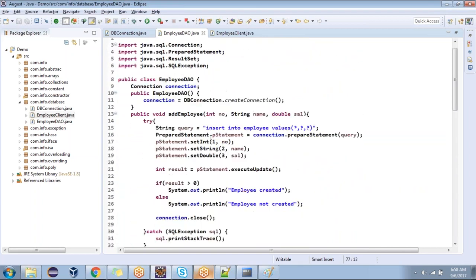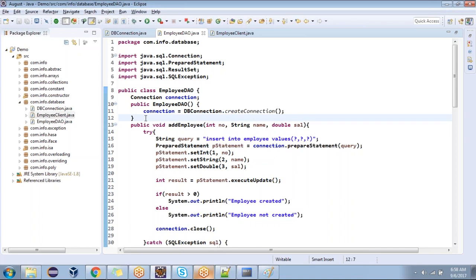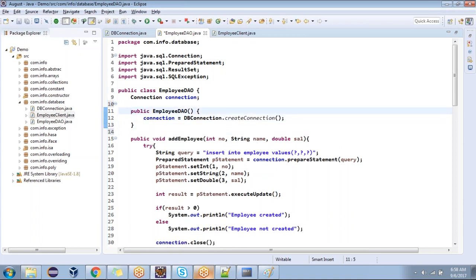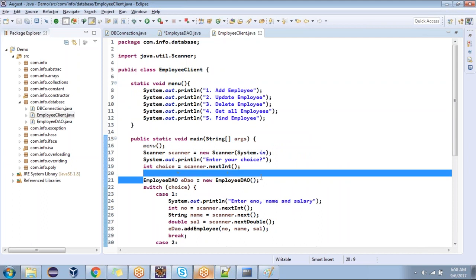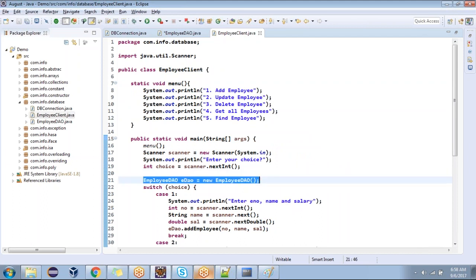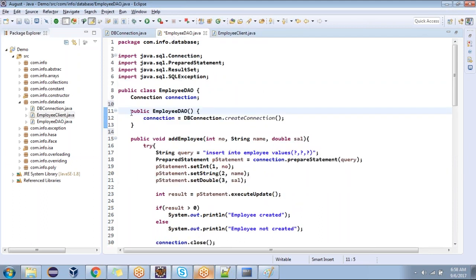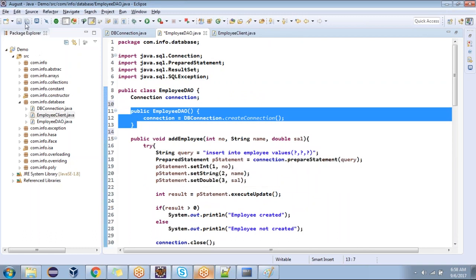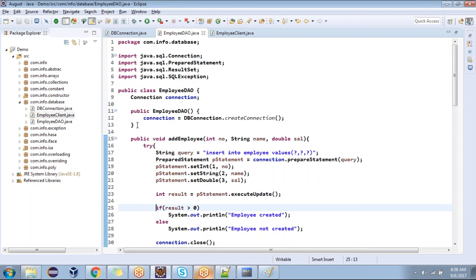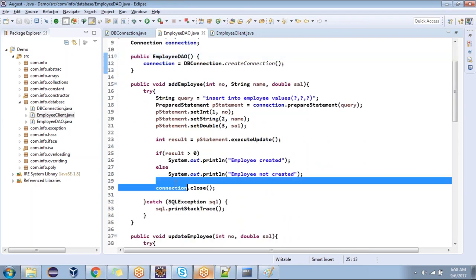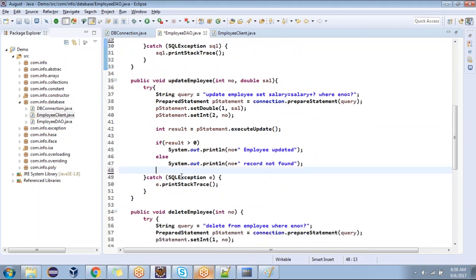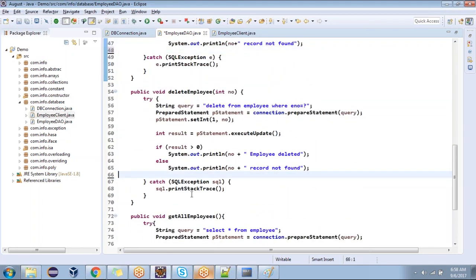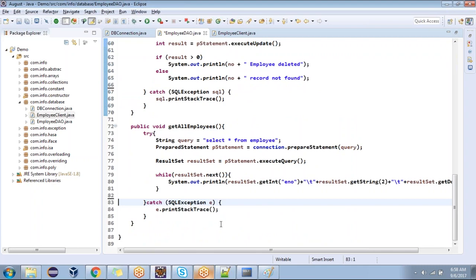Look at now how I'm going to reduce the code. How many times the constructor will be executed? Once, because we are creating the object, EmployeeDAO, only one time. Whenever you are creating an object, it will automatically call the constructor and your connection is readily available. Yes or no? Okay, when you are taking the connection only one time, don't close it every time. I'll tell you how to close in the future. Don't close every time. Yes or no?